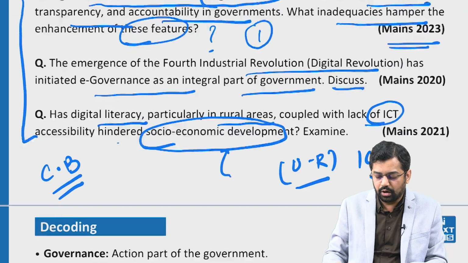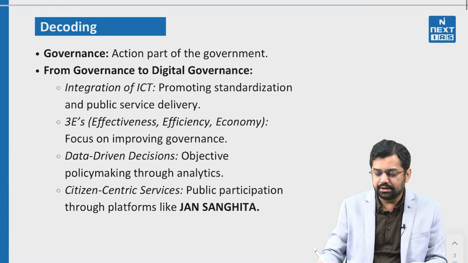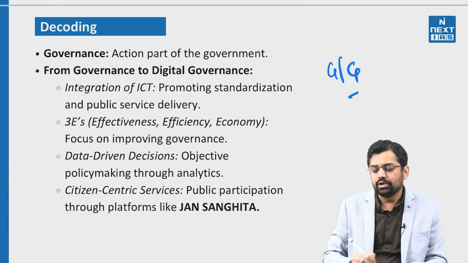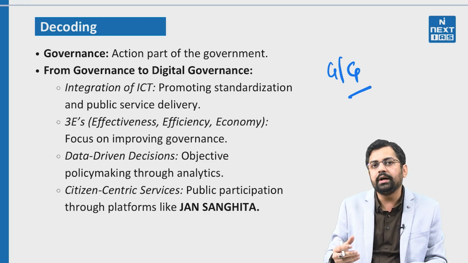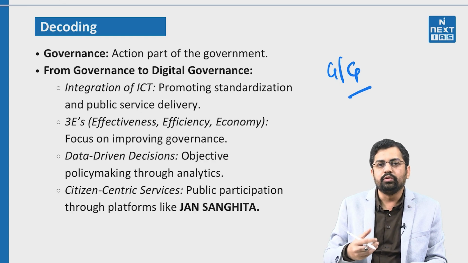Okay. So now first we should definitely know what is the difference between government and governance. Governance is often said to be the action part of the government. As we know, government derives its authority from the constitution, and the constitution derives its authority from the people. So the people of India empower the constitution so that government, as an agency, works to fulfill their aspirations. How that working of government is done, how it is functioning and how that functioning can be improved, that is the study of governance, right?